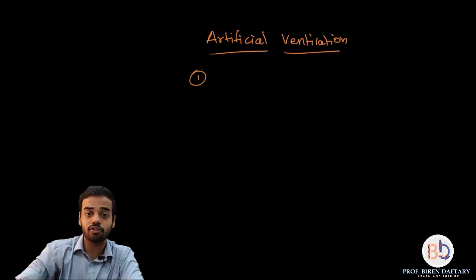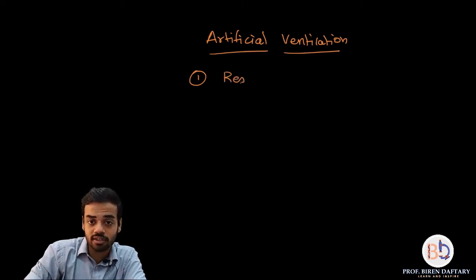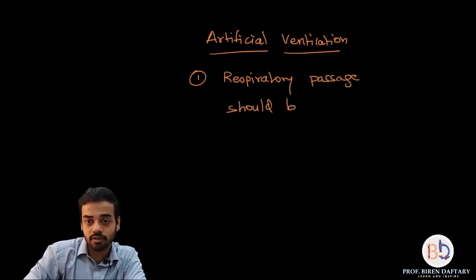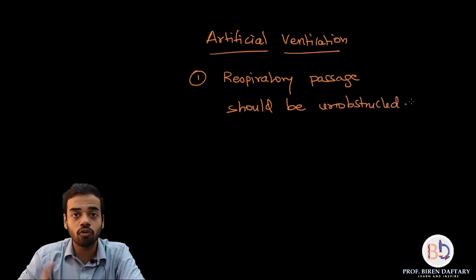That is the first point. So I'm writing down: the respiratory passage should be unobstructed. It should be clean, so that the flow of air is maintained.